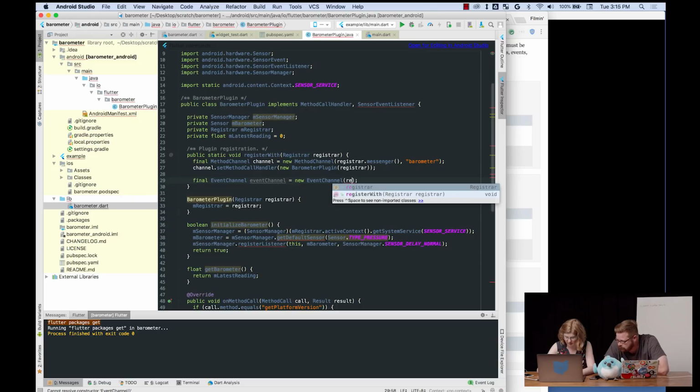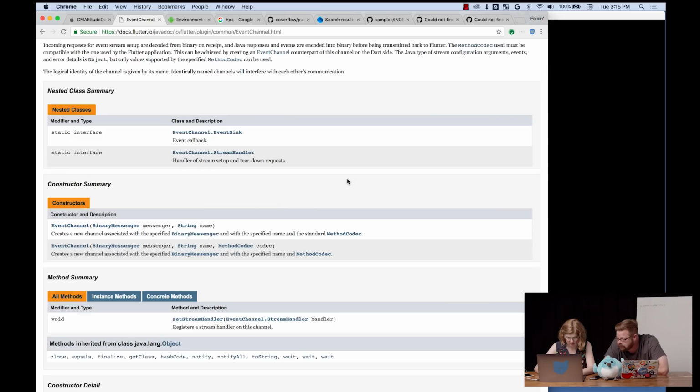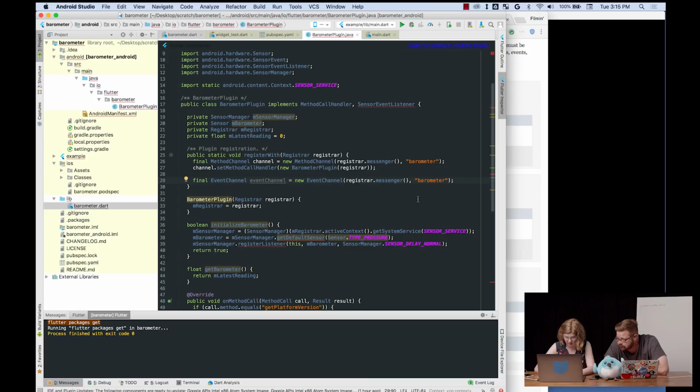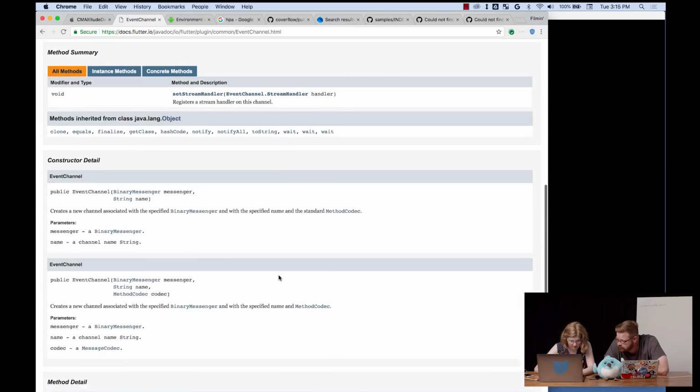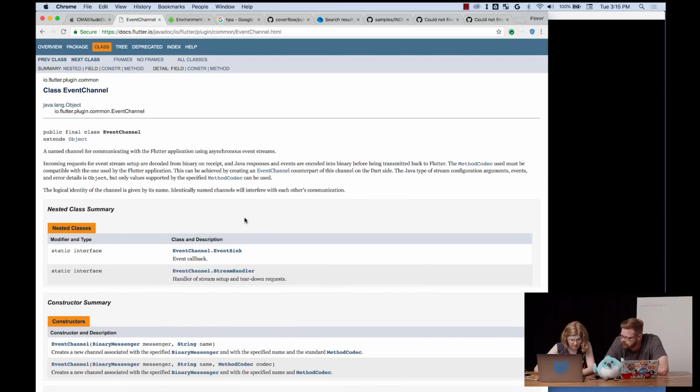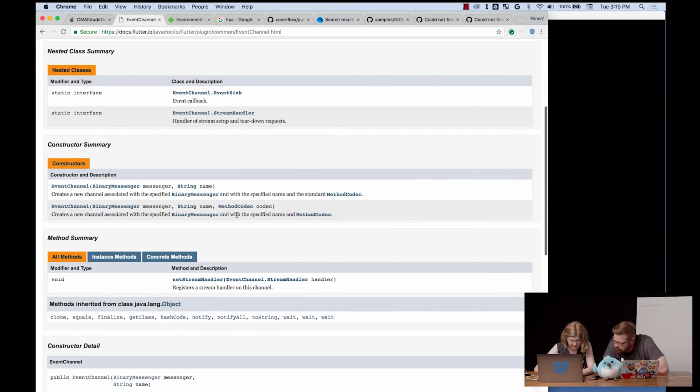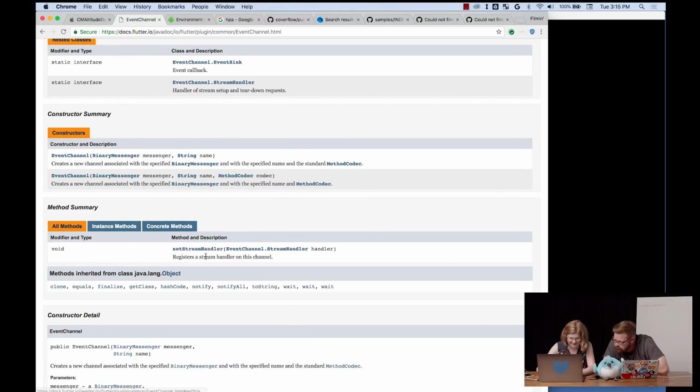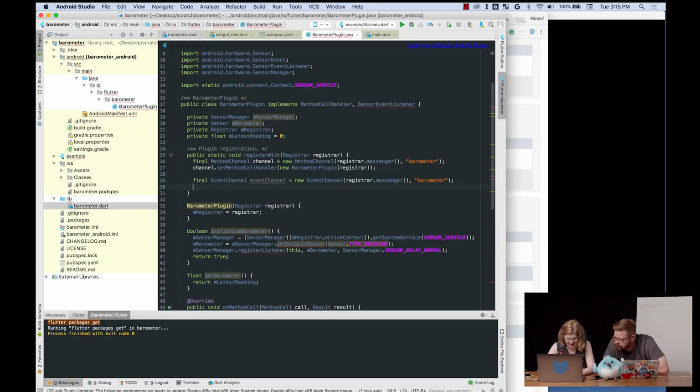It's basically the same stuff. So registrar.messenger, and the name of the thing that we want. Yeah. Okay. And then we want to set this barometer plugin as the handler for that. So I think there's a set something handler, like stream handler, on the event channel. Set stream handler? Okay. It's almost just exactly what I said. Event channel dot set stream handler, and it's gonna be this.